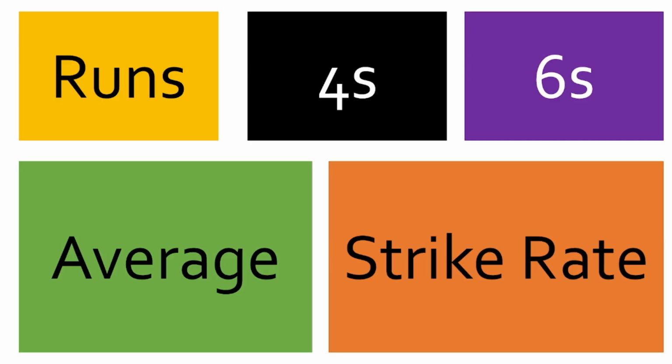So I took that data and then to find the best batsman, first of all, we would look at runs, the number of fours, number of sixes, the average, and the strike rate. To those who are new to cricket, runs is the number of runs that you score in a match. Average is the number of runs divided by the number of times you were out, and strike rate is the number of runs that you would score in 100 deliveries. So these are the parameters. We'll modify them a little bit later, but let's see how it goes.